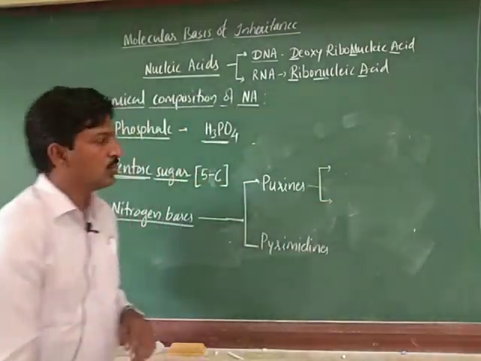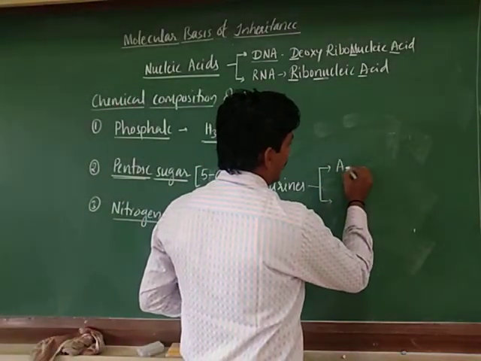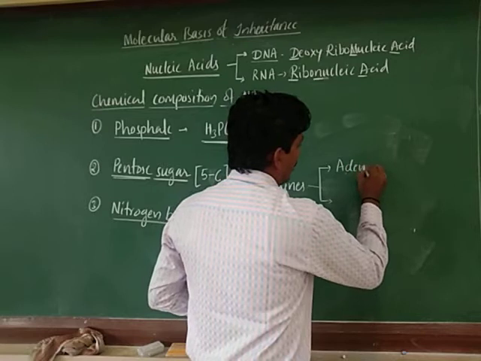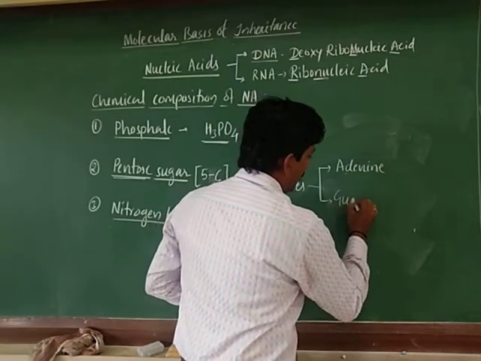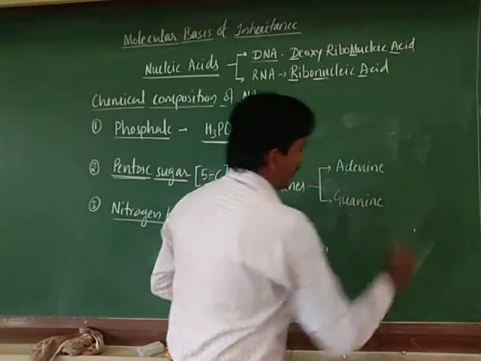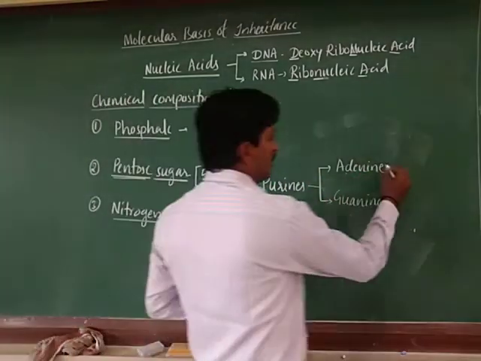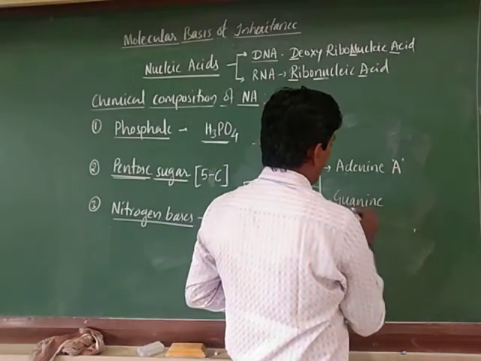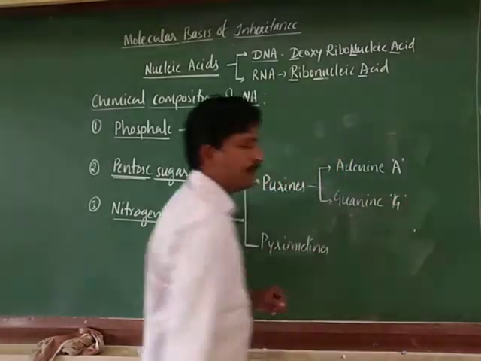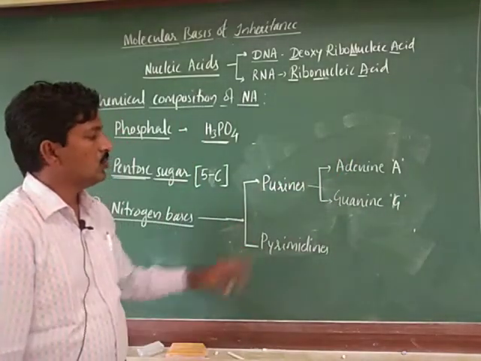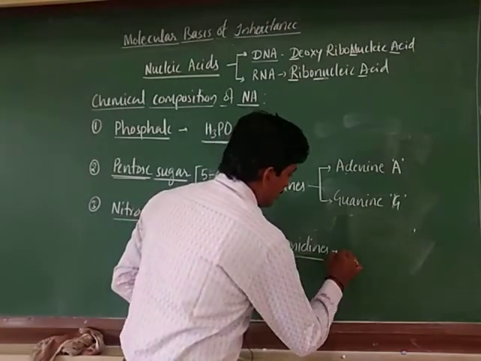Purines are of two types, for example adenine and guanine. These are the two examples of purines. Adenine is represented by capital A, and guanine is represented by capital G. Adenine and guanine are the two purines.